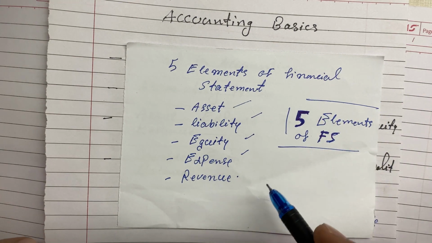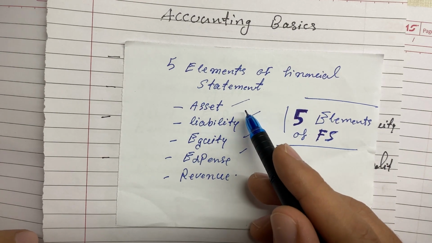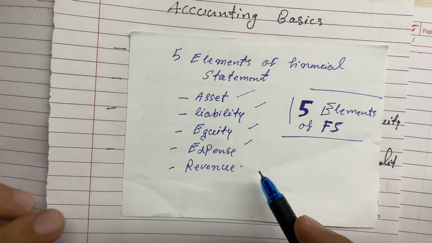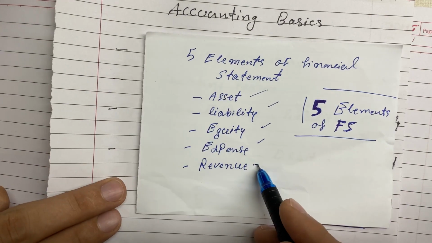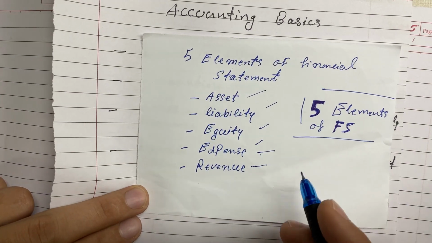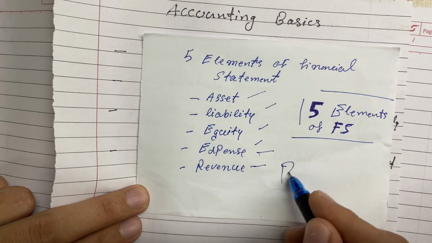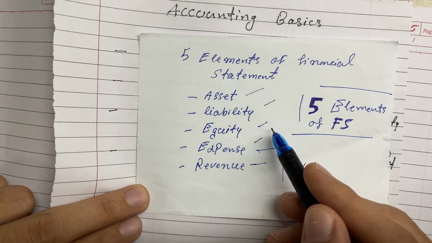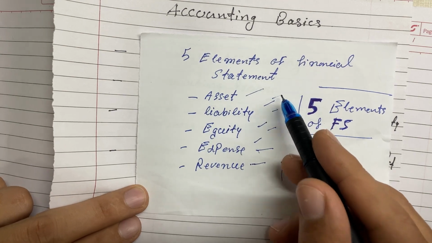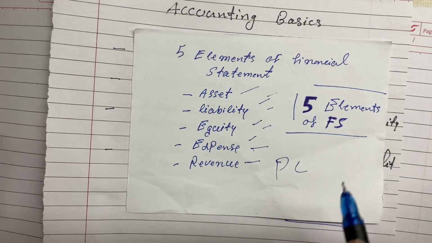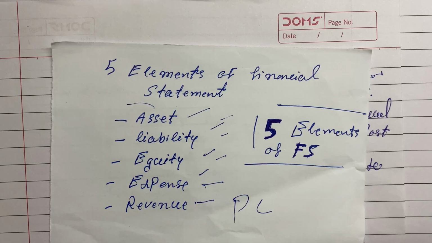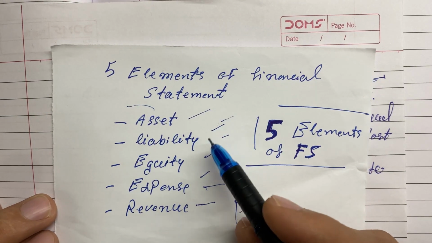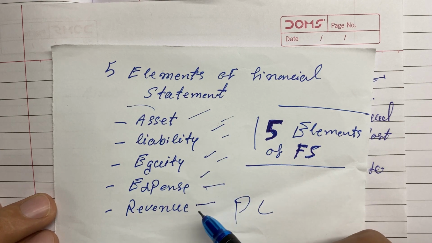We'll discuss step by step later exactly what assets, liabilities, equity, expenses, and revenue are. For now, revenue and expenses will show in the profit and loss account, and equity, liability, and assets will come in the balance sheet.